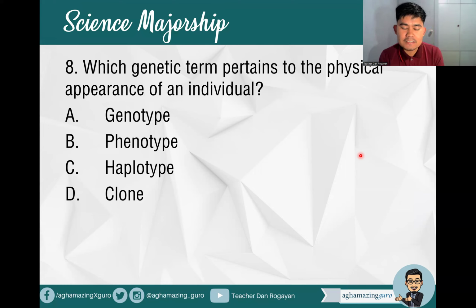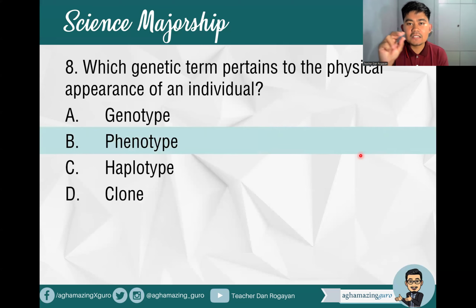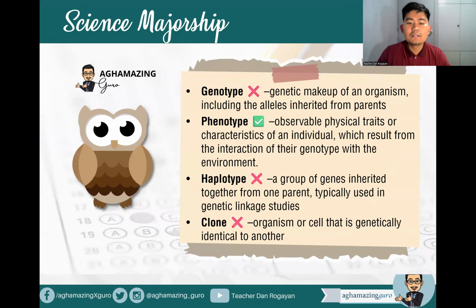So this one is very basic. A, genotype, B, phenotype, C, haplotype, D, clone. All right, so what do you think is the answer for this? Of course, physical appearance, that's phenotype. Genetic makeup, genotype. Right? So this is to show the physical appearance, phenotype, and the genetic makeup, the genotype.